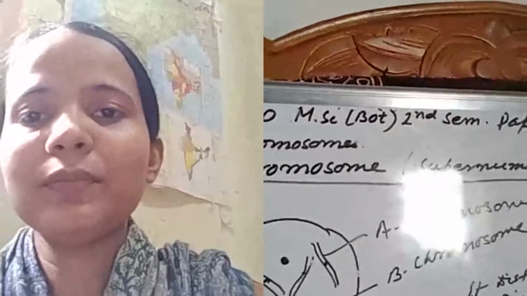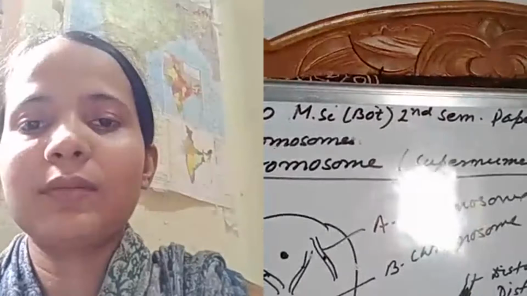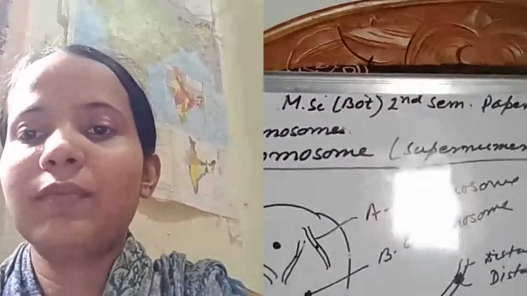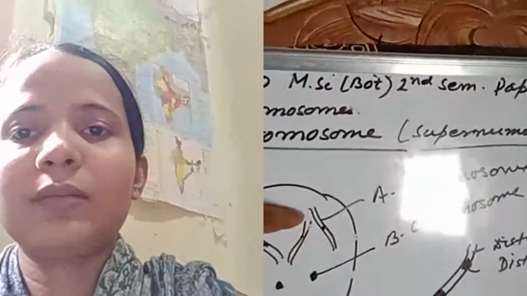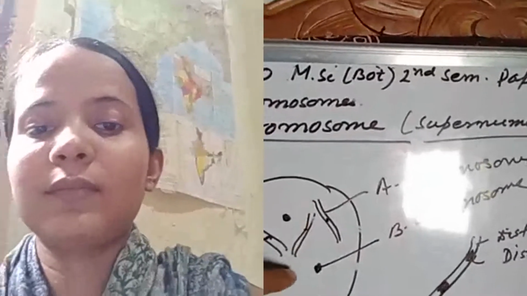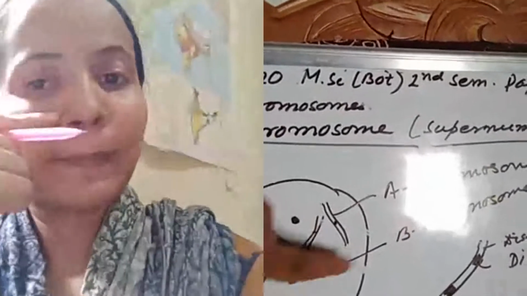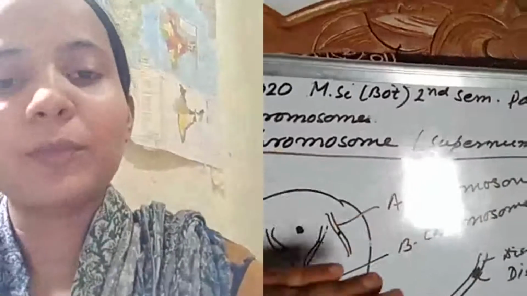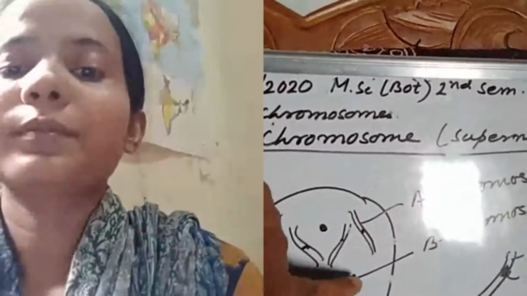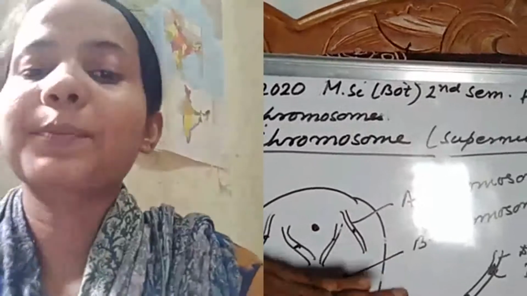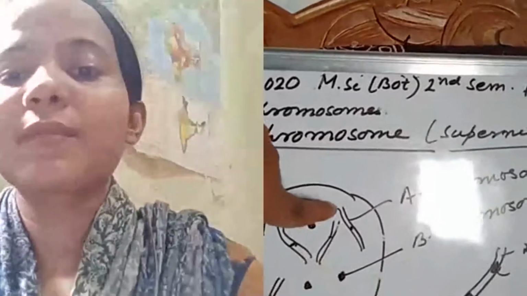And how will you define the term B chromosome? B chromosomes are defined as such chromosomes which are found in addition to the normal chromosome. यानी जो नॉर्मल क्रोमोसोम के अतिरिक्त जो क्रोमोसोम मिलता है सेल के अंदर, उसको हम लोग बी क्रोमोसोम कहते हैं. You can define the B chromosome as such chromosomes which are found in addition to the normal chromosome.